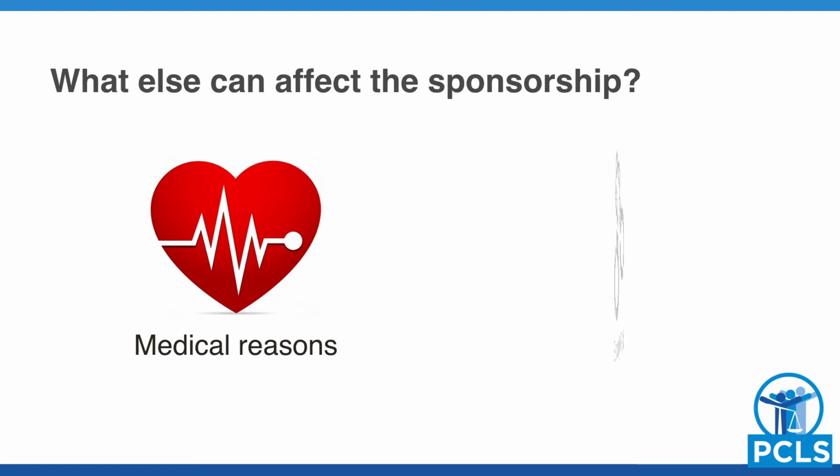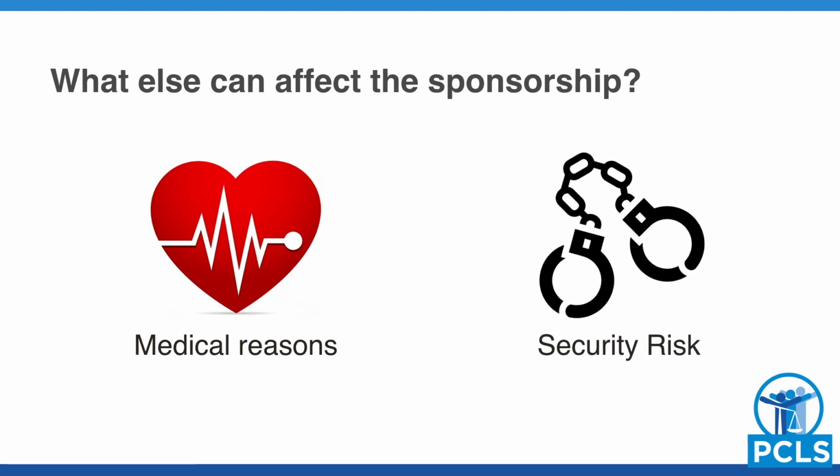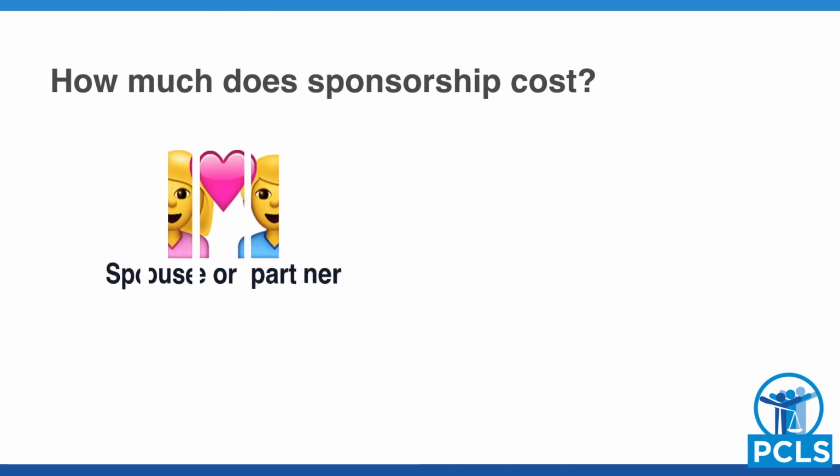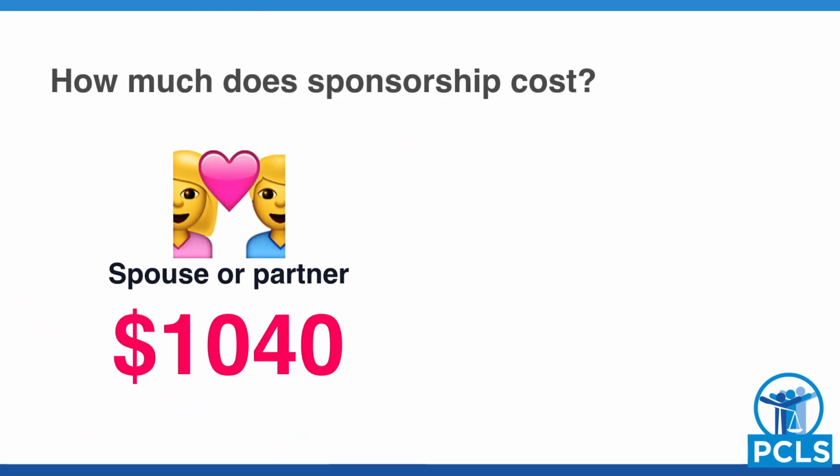An application may also be refused on the grounds of security, human rights violations, serious criminality, or organized criminality. An application may also be refused on the grounds of misrepresentation, if immigration determines that you have been dishonest in your application. The total cost to sponsor your spouse or partner is $1,040.